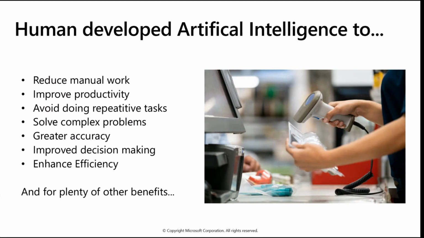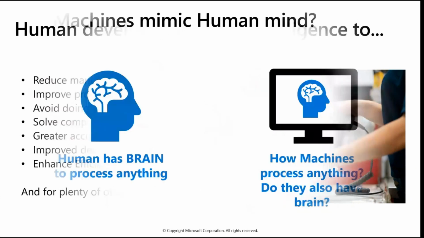Why have they transferred their intelligence to the machines or to the computers? Just to reduce the manual work, improve productivity, avoid doing repetitive tasks, solve complex problems, achieve greater accuracy, improve decision making skills, and enhance efficiency. So there is a list of advantages for using artificial intelligence. And I think you have also experienced a lot of things in your daily routine life, that how artificial intelligence has changed our life, right? So these are the various advantages of using artificial intelligence.